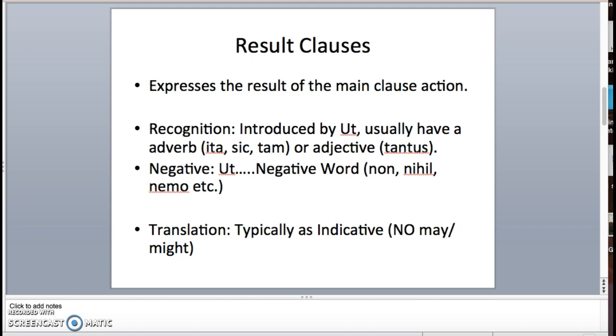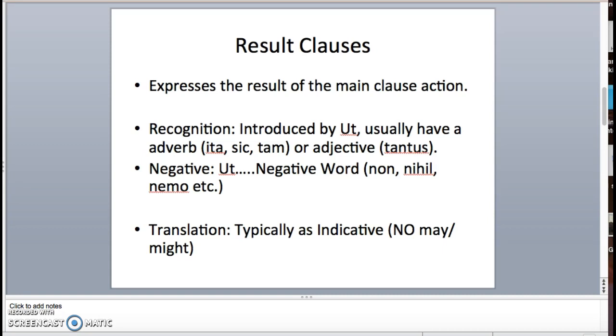In order to recognize it, it's going to be introduced by the subordinating conjunction ut, and it's usually going to have an adverb, one of ita, sic, tam, or the adjective tantus in the main clause. So you're going to be so beautiful, or the size of the earth is so large that the result is that... This Latin is so great, tantus, right?